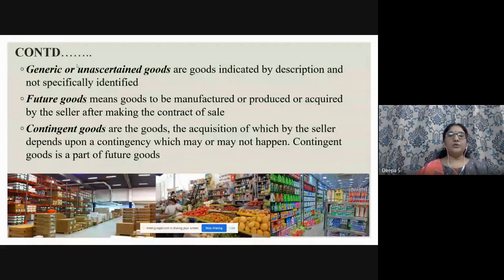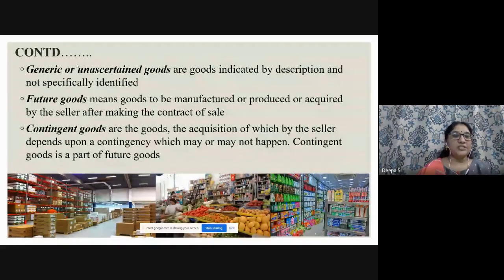Future goods means goods to be manufactured or produced or acquired by the seller after making the contract of sale. The best example is, suppose A agrees with B to give milk for 1 month, right? Whatever this cow gives, I will supply you for the whole month. We don't know how much the cow gives, right? So future goods. The contract of sale has been made, so whatever the cow gives, he has to accept. So getting milk is future, right? Day by day we have to get it. We cannot predict it in one day.